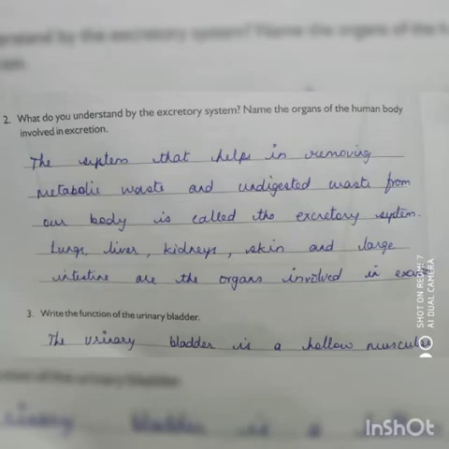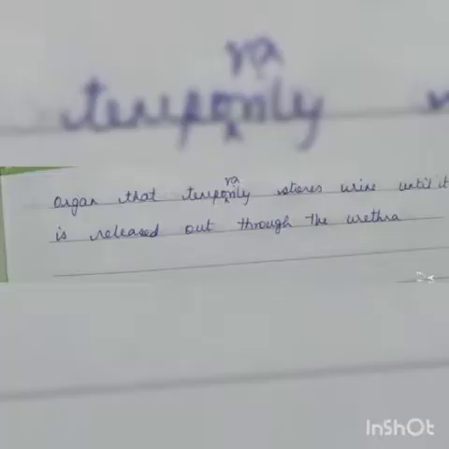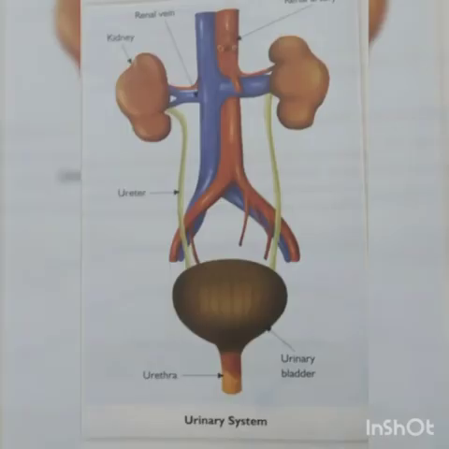Write the function of the urinary bladder. The urinary bladder is a hollow muscular organ that temporarily stores urine until it is released out through the urethra. Next question, you have to draw the human urinary system and label the parts. Is that clear? And the fifth question is, how do kidneys form urine?